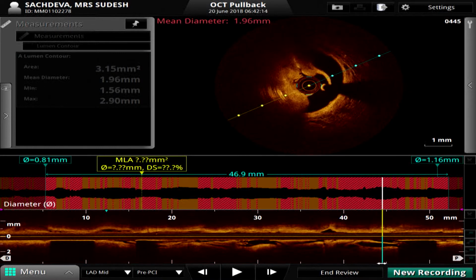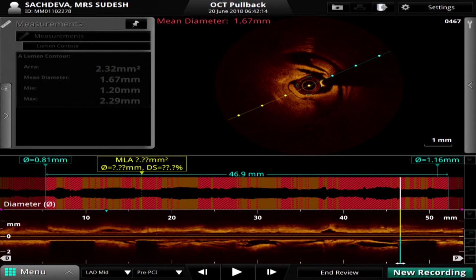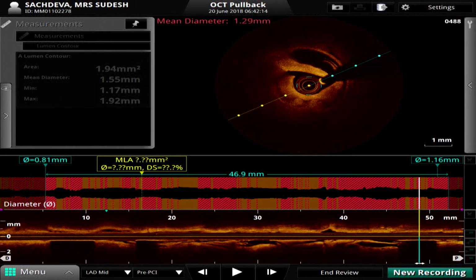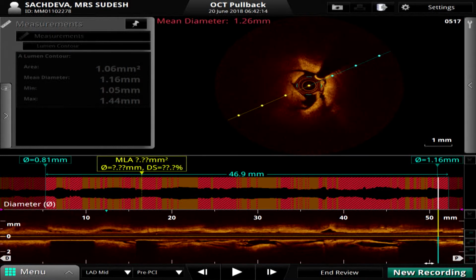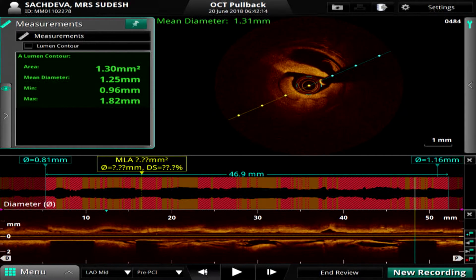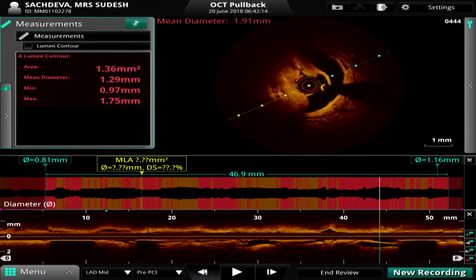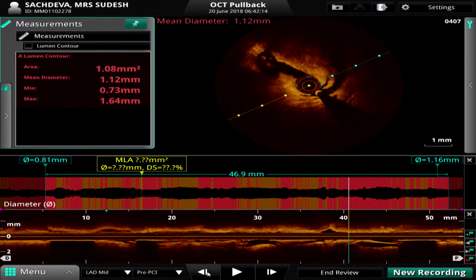Yeah, I think that, at times when the vessel is diffusely diseased and there is not a great flow, sometimes you do get a somewhat suboptimal image. But I think it's enough to give us the information that we are looking for, especially if the vessel was quite calcified.